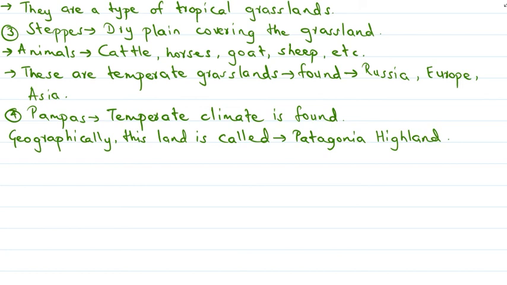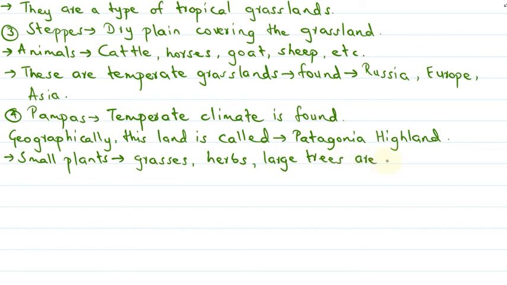Only small plants such as grasses and herbs flourish here. Large trees are less common. Small plants like grasses or herbs are most commonly found, whereas large trees are less common.